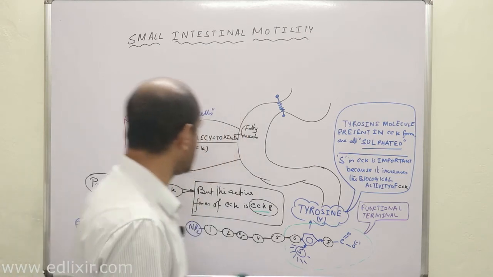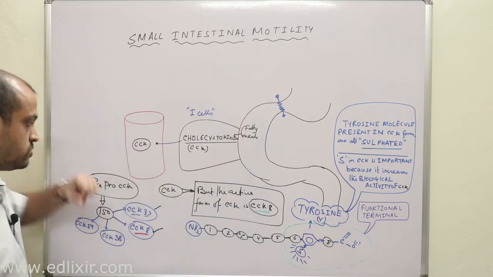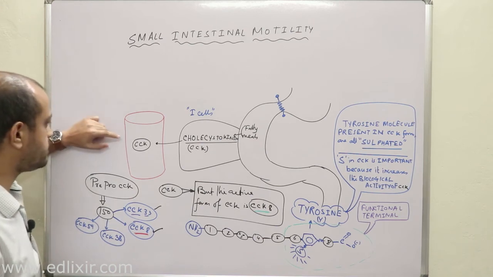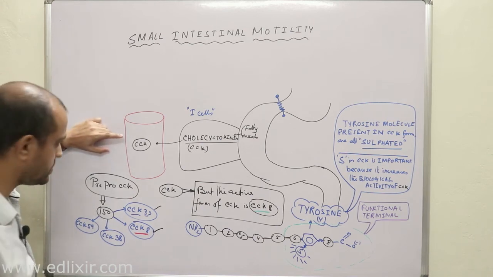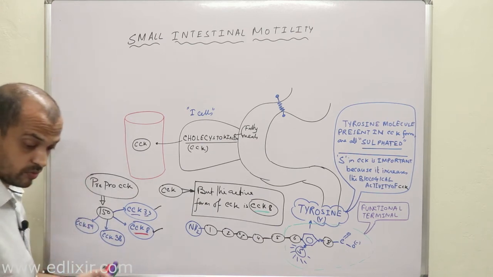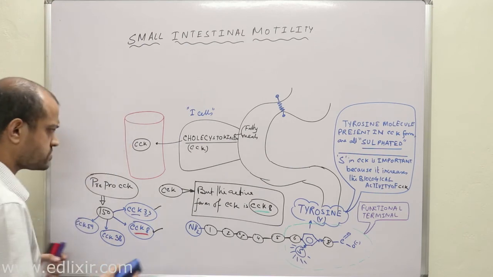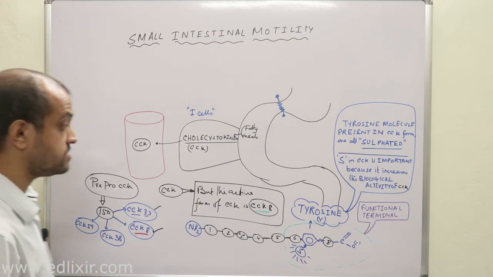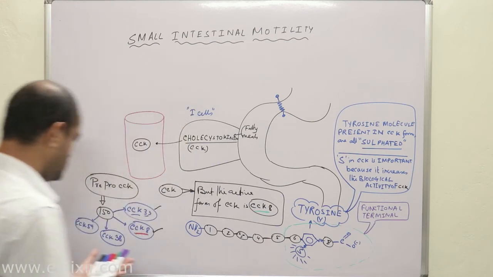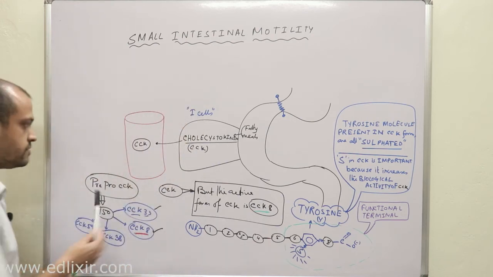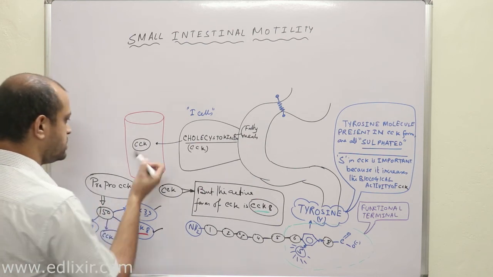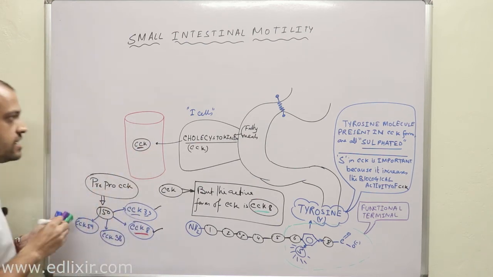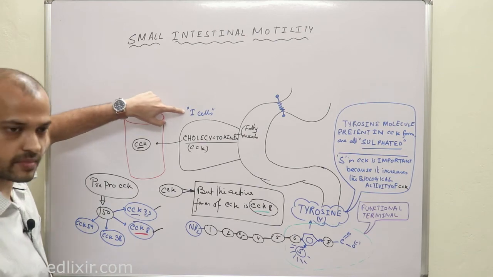Now, another important point you need to understand is this with respect to its function. Okay? Now, what are the functions of CCK hormone? Now, listen with all your attention. If you want to talk about CCK hormone function, the first thing you need to understand is that CCK is released from I cells, right? I cells.